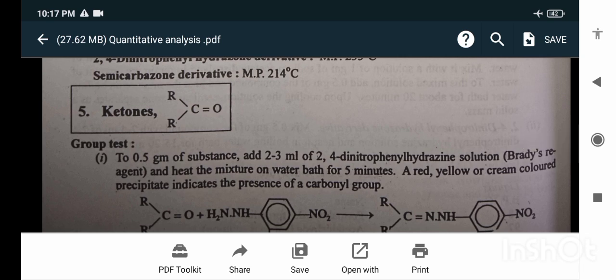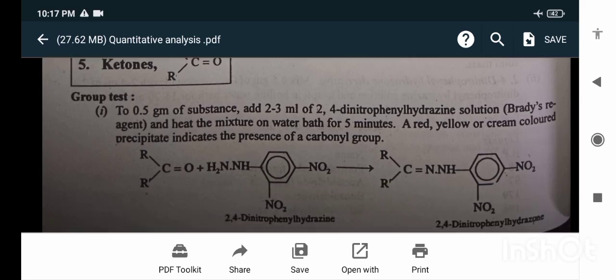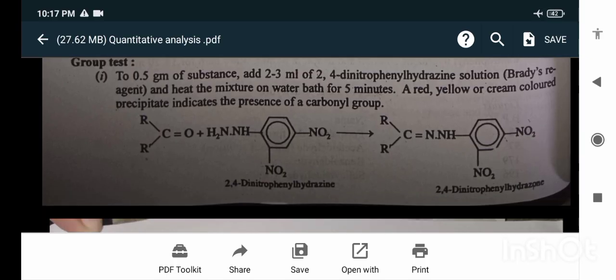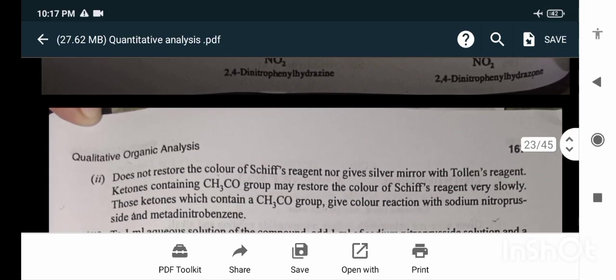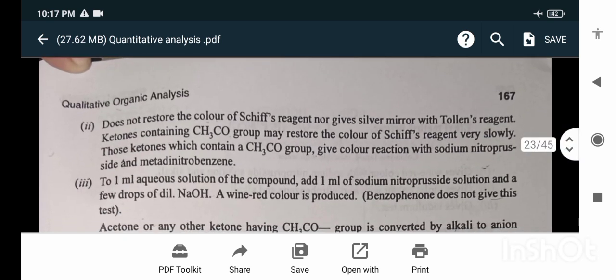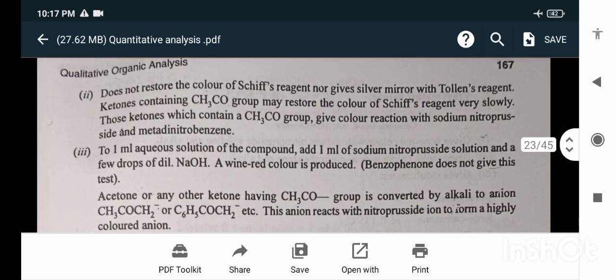Ketone group test: to 0.5 gram of substance, add 2 to 3 ml of 2,4-dinitrophenylhydrazine solution and heat the mixture on the water bath for 5 minutes. A red, yellow or cream colored precipitate indicates the presence of the carbonyl group. Ketones do not restore the color of Schiff's reagent, nor give the silver mirror with Tollens reagent. Ketones containing the CH3CO group may restore the color of Schiff's reagent very slowly.